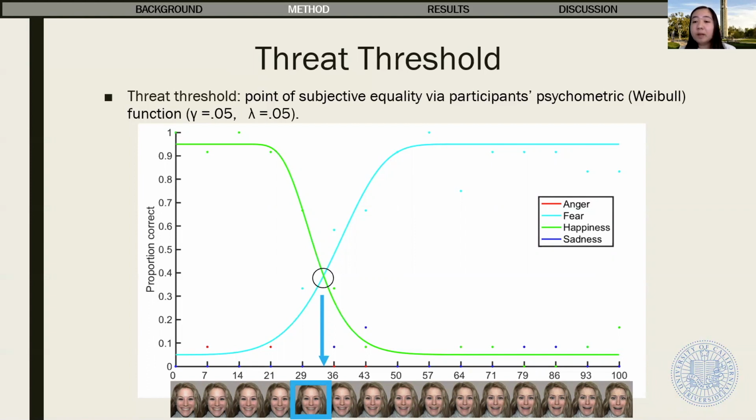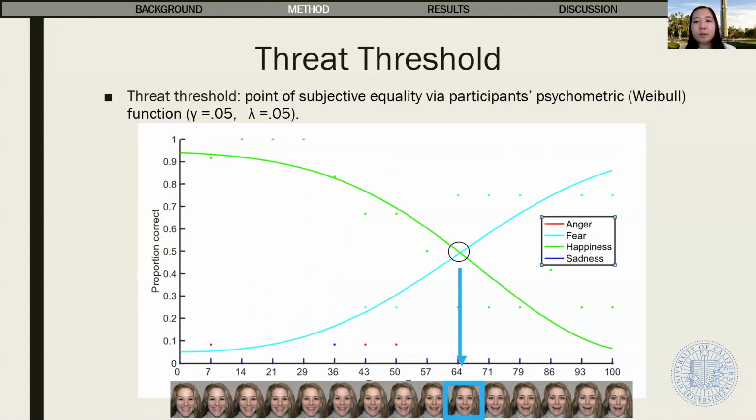For the fear to happy morphs, a low fear threshold indicates greater sensitivity to detect fear. For example, this subject begins to detect fear when the morph is around 29% fear and 71% happy, which indicates a low fear threshold. Whereas this subject begins detecting fear when the morph is about 64% fear and 36% happy, indicating a high fear threshold and a decreased sensitivity to fear.